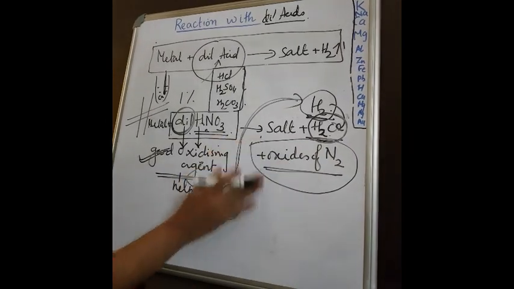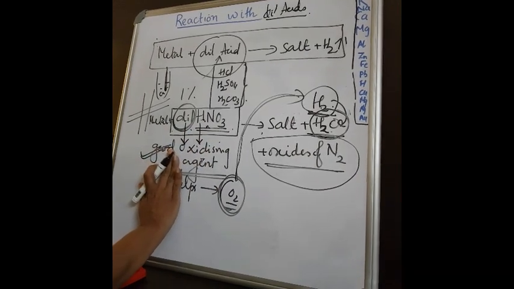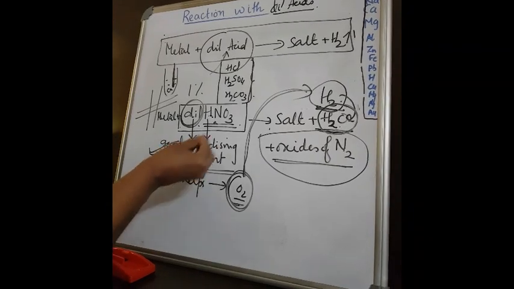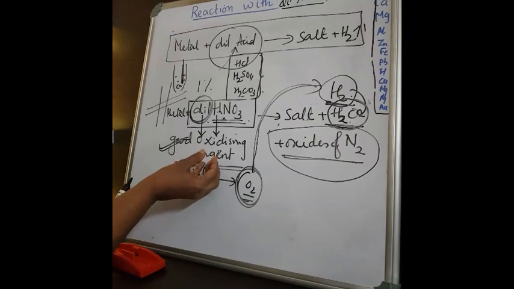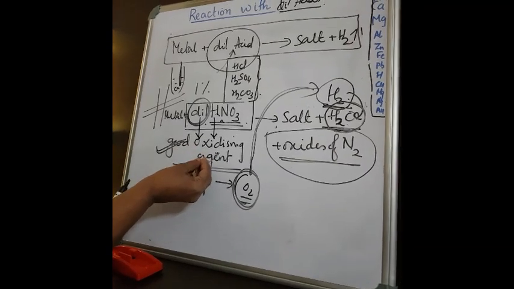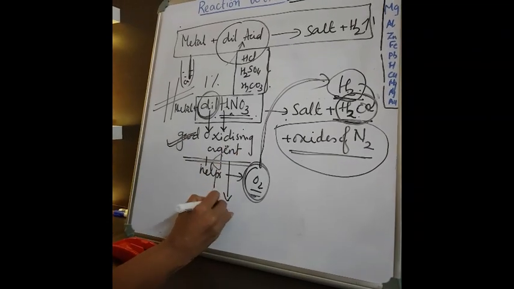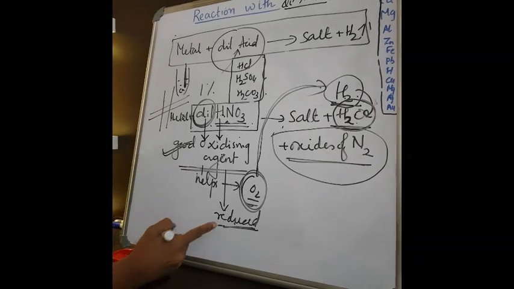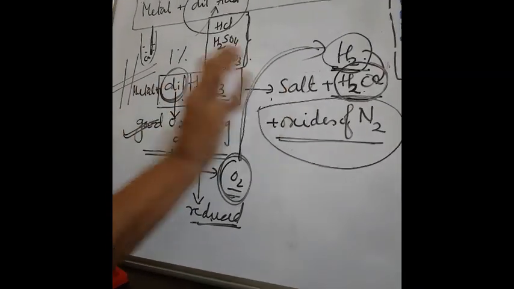Now, what are these oxides of nitrogen? Listen carefully. Since this is an oxidizing agent, it helps in oxidation. But simultaneously, whoever acts as an oxidizing agent will itself get reduced. It is giving oxygen to the other one.